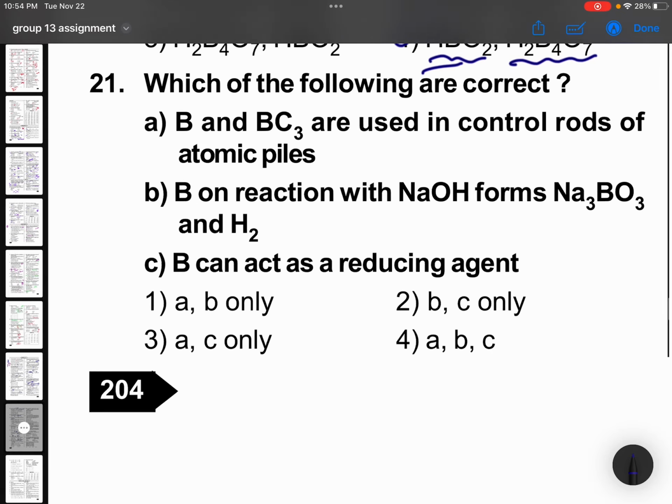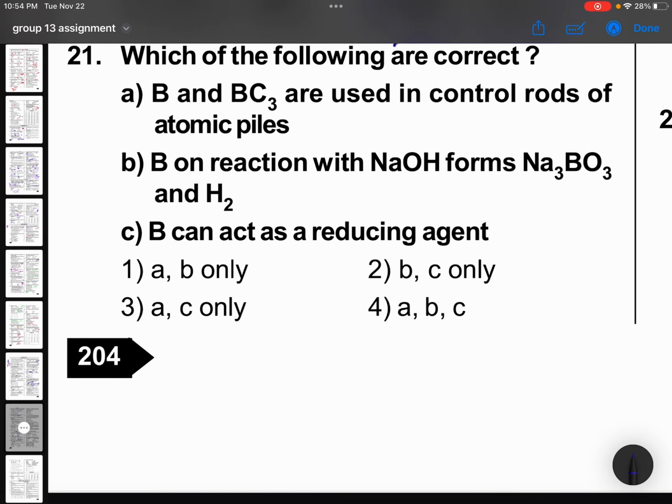Which of the following are correct? B and B4C are used in control rods. Again, memory. Correct. Boron reaction with NaOH forms Na3BO3 and H2. Sodium borate is formed. That is also right. And boron can act as a reducing agent because it's a non-metal. All are right.